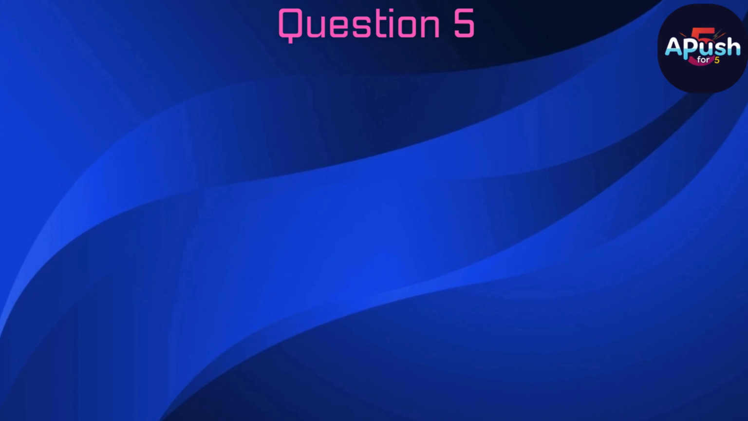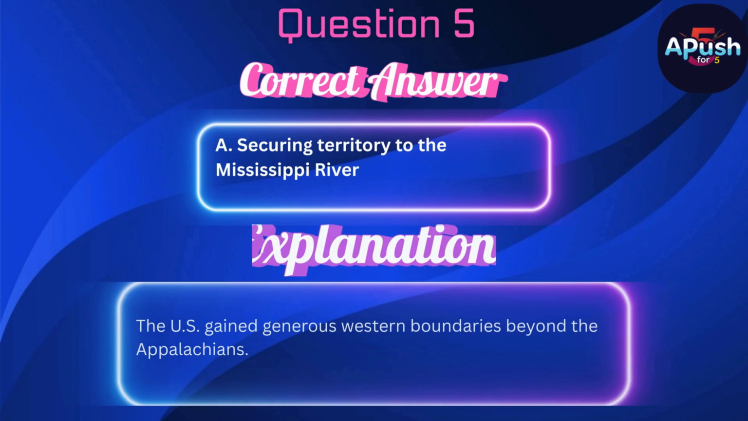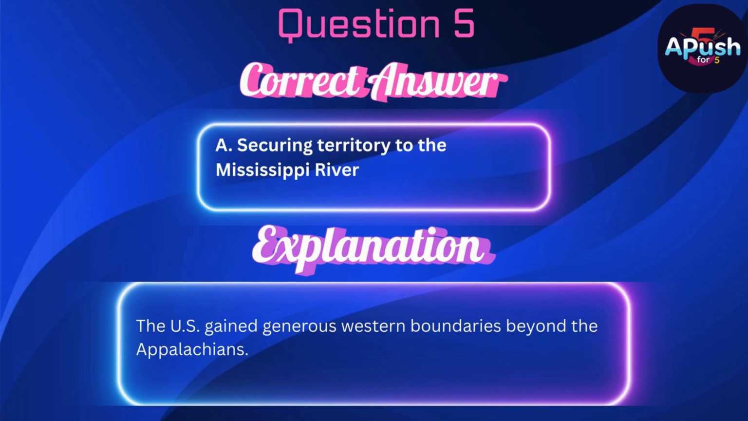The correct answer is A. Securing territory to the Mississippi River. The U.S. gained generous western boundaries beyond the Appalachians.